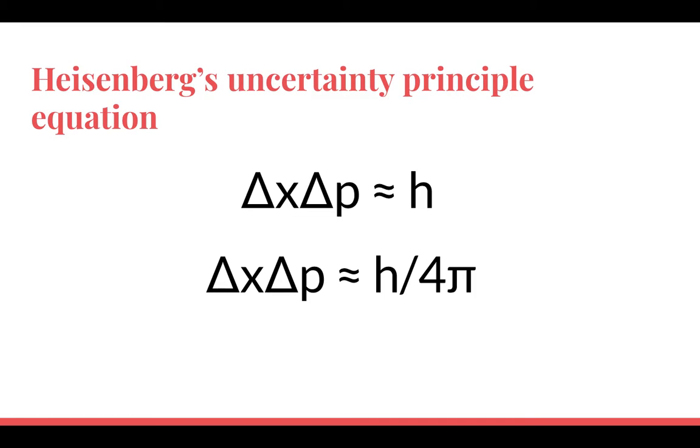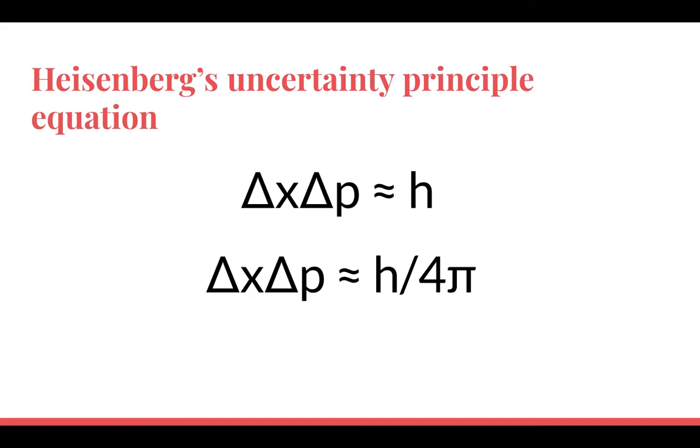Heisenberg went on to further his equation, stating that uncertainty of position times uncertainty of momentum is greater than or equal to Planck's constant divided by 4 pi. This equation is known as the Heisenberg uncertainty principle. This equation shows that we can, with a small enough wavelength, get close to knowing the position of an electron around an atom, but we will be unsure of its momentum.